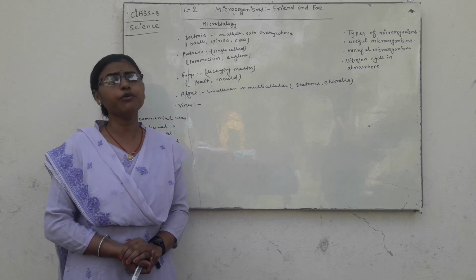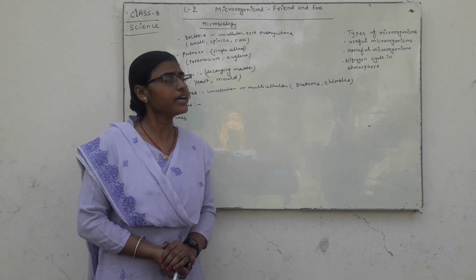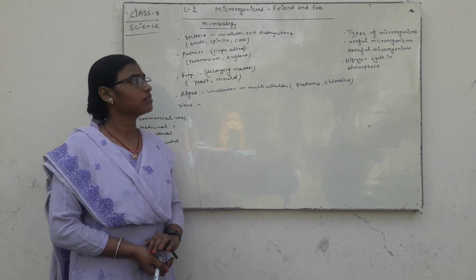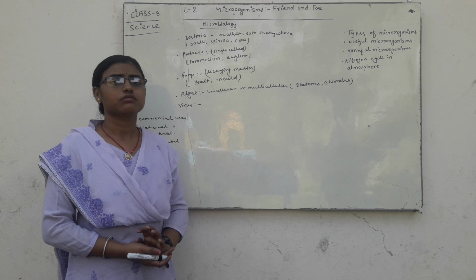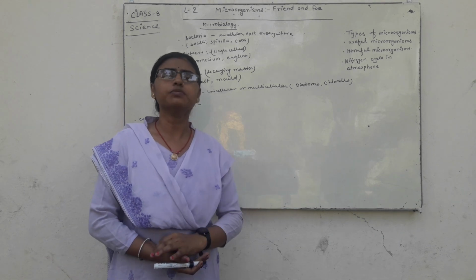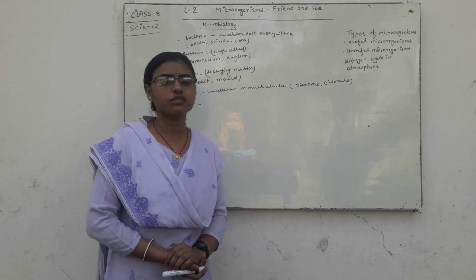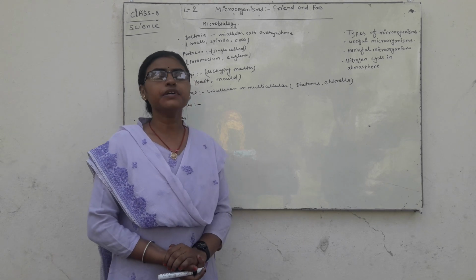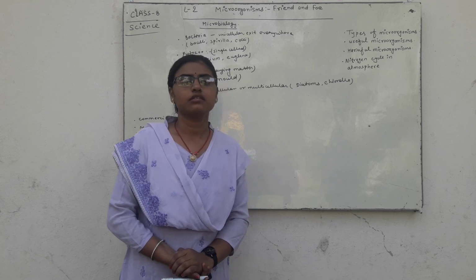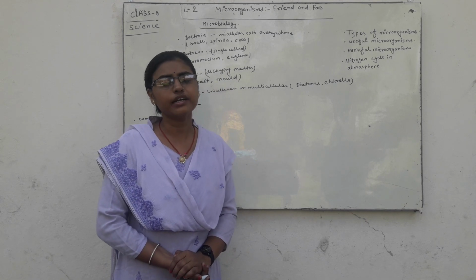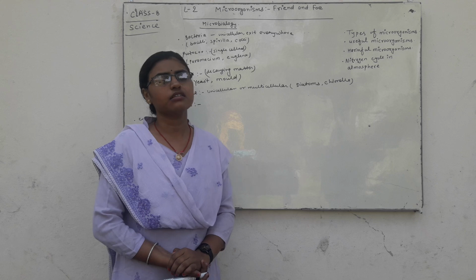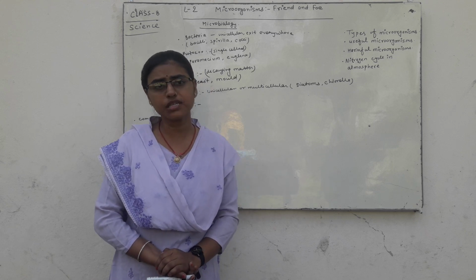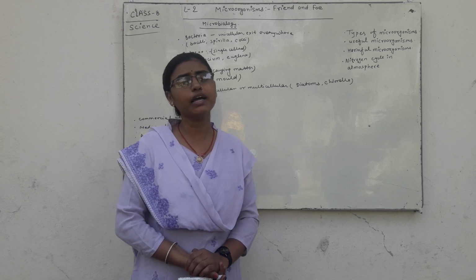So this type of organism is known as a microorganism. The branch of science in which we study about different types of microorganisms is known as microbiology. It means microbiology is a branch of science in which we study about microorganisms.